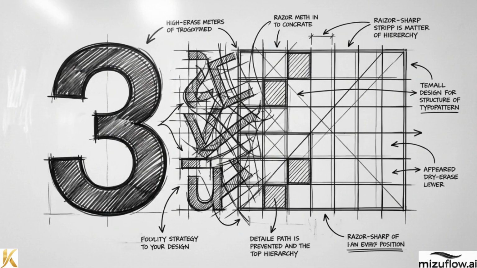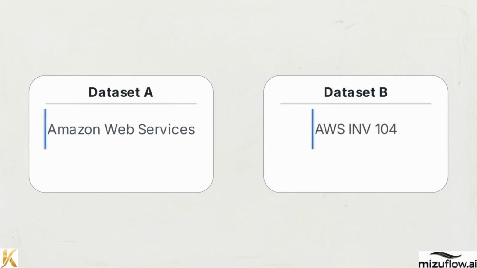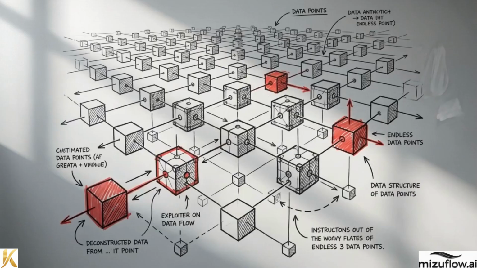The final layer is fuzzy matching, an algorithm designed for parsing unstructured data. Fuzzy matching applies algorithmic similarity thresholds to find connections in messy, partial text. It can identify that Amazon Web Services in dataset A and AWS Inv 104 in dataset B represent the same economic event. This layered joining protocol creates a safety net, identifying complex transaction relationships that a basic database lookup would miss.